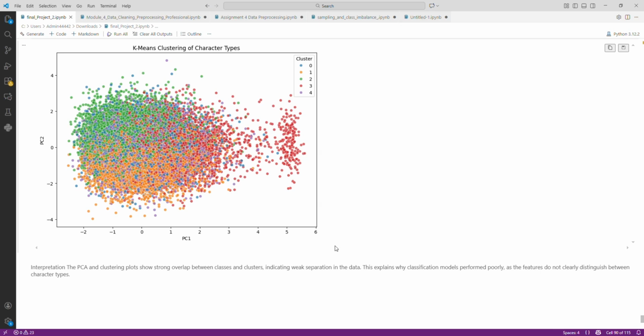Even after feature selection and model tuning, the classes were still highly overlapping, as shown by the PCA and t-SNE plots. This weak class separation made accurate classification difficult and limited the performance of this model.